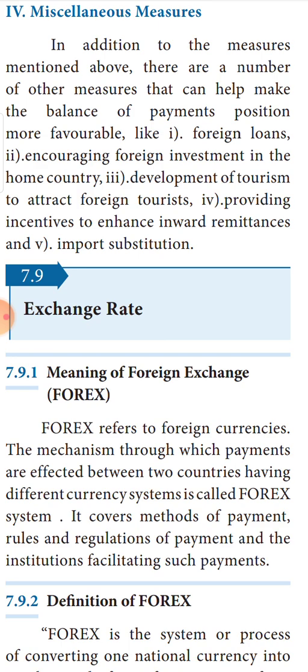Next is import substitution. Why are we importing a product? Because we don't have that particular commodity here. That is why we are importing them. So we have to produce a substitute commodity for that. A very clear example is petroleum. We are importing petroleum to a great extent, so our imports are high because of petrol itself. So we need to find an alternative or substitute for petroleum. What is our substitute? Solar energy could be a substitute. So production of the substitute should be encouraged. As a result of that, imports will reduce. So with this, I shall finish today's class.